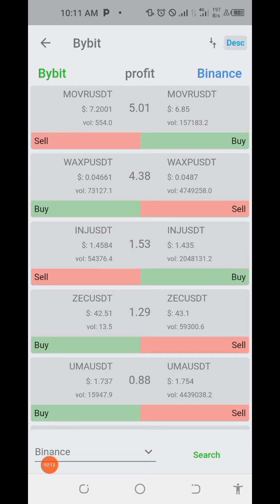On Binance, there is enough liquidity there. When we're talking about KuCoin, there is liquidity there. Bybit, there is liquidity, but not in all the coins. But majorly on Binance, you discover that for most of the coins there is enough liquidity. If you don't understand what liquidity is all about, you need to do that research. Liquidity is very important when we talk about cryptocurrency, and especially coin arbitrage, because you need to do it fast and leave the market. It is not something that you are doing on spot. If you are on spot trading, liquidity is still very important, but not as important as when you want to do arbitrage.